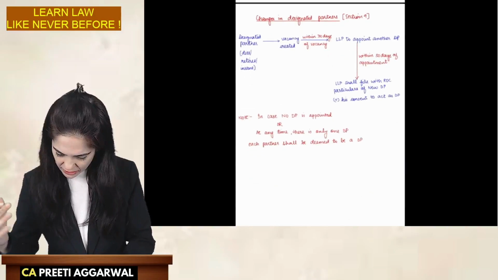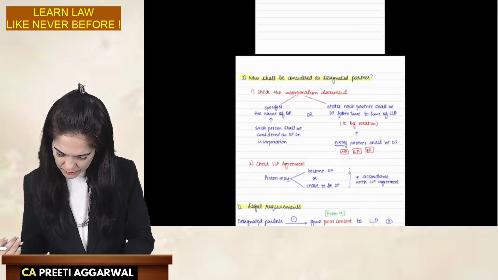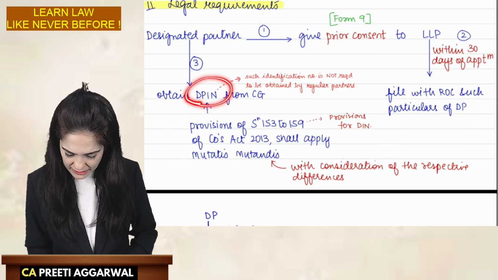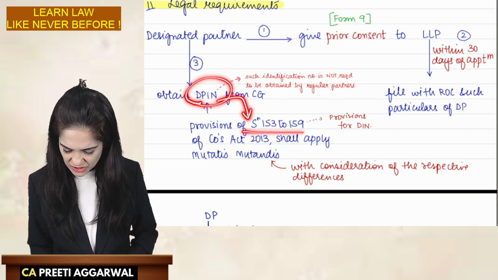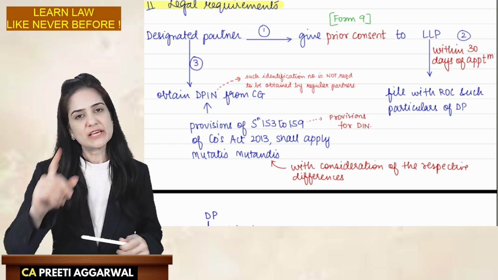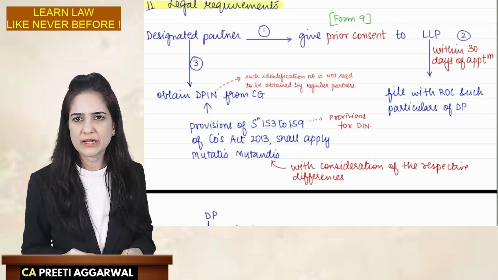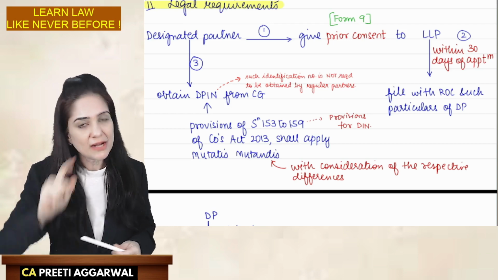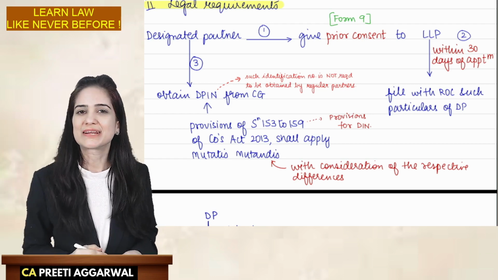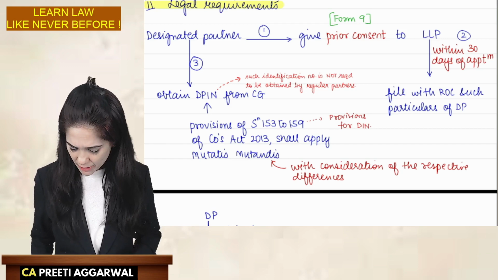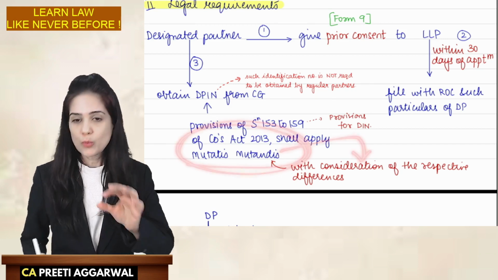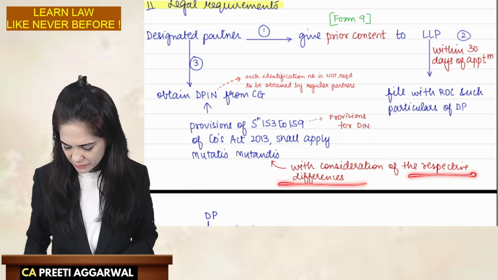From there I had diverted to the explanation. So here also it is given. How will you obtain a DPIN? By complying with the provisions of sections 153 to 159. We had discussed earlier that if certain terms are mentioned but the provisions are not given in the LLP Act, you can use the same provisions that are given in the Companies Act. So same procedure, but it will apply mutatis mutandis. Now what is the meaning of this? It means with consideration of the respective differences.